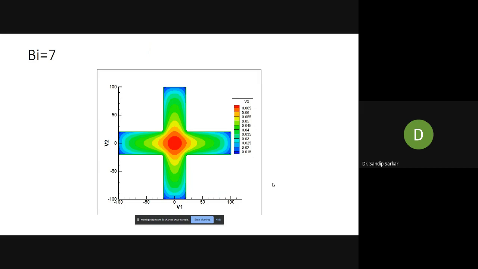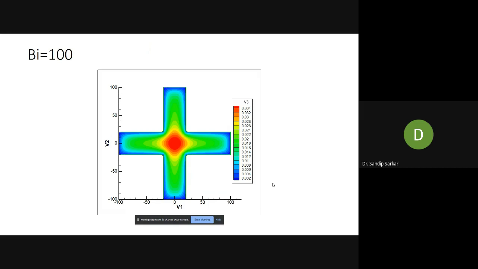Through these CFD computations we can capture the physical phenomena. At Biot number 100, you can see a heavy temperature gradient inside the domain. Whereas at Biot number 0.01, you can neglect the temperature gradient and consider it a lumped body. So the temperature gradient due to conduction inside the domain can be neglected when the Biot number is very low.